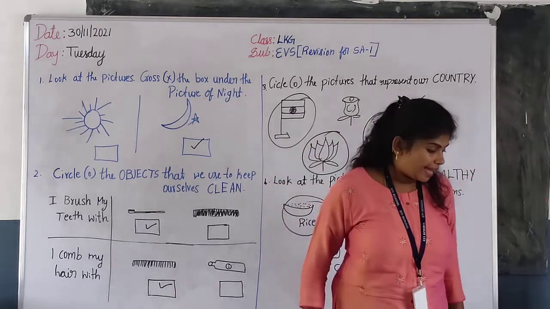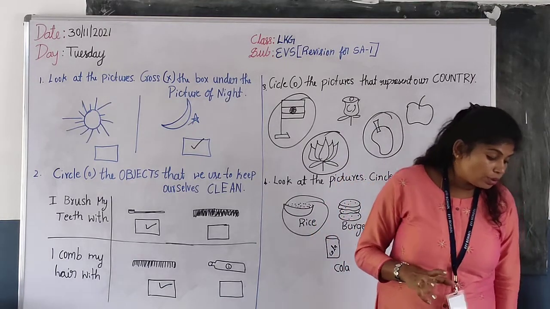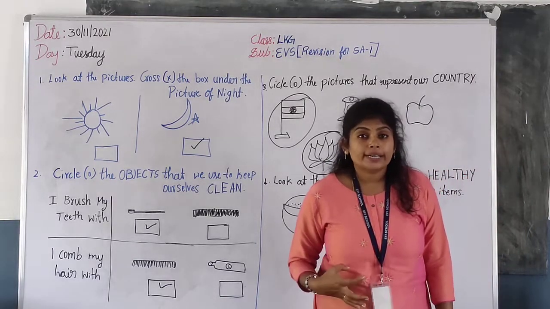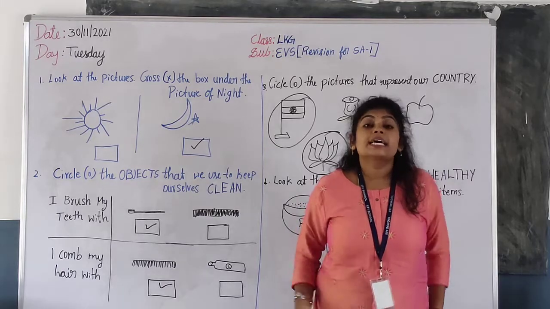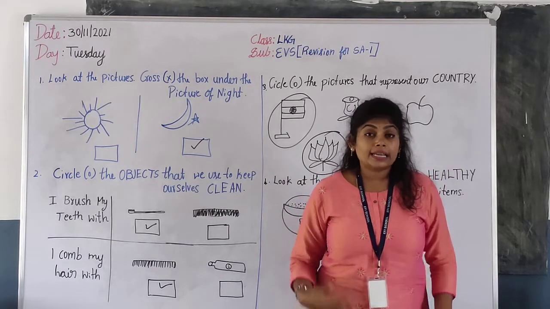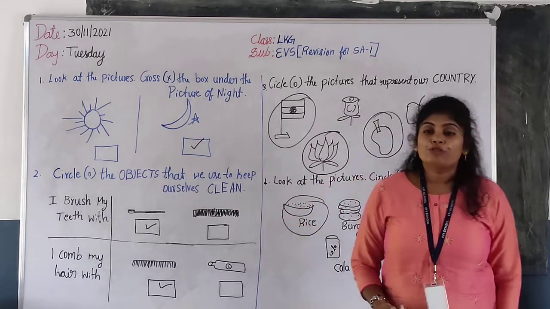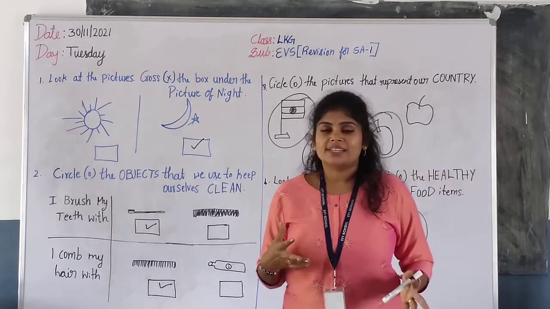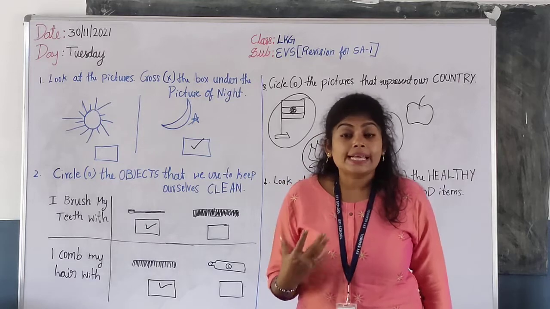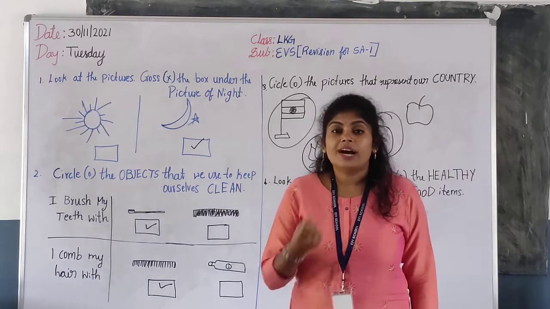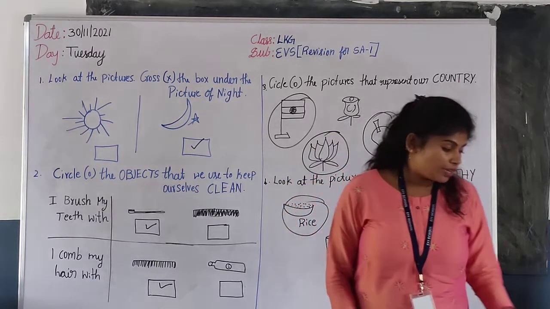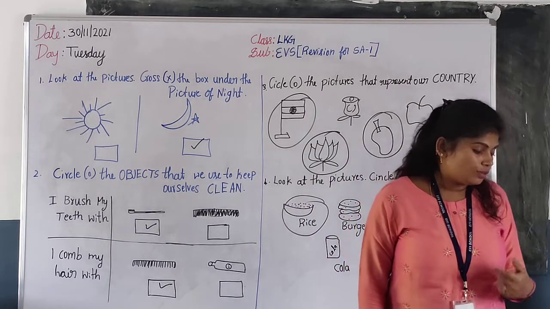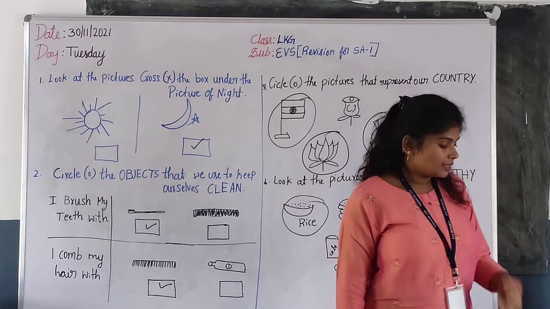So, you have to know which body part is helping us in which way. For example, we are tasting the food, right? It is very sweet. It is very salty. How are we tasting the food? With help of our tongue, right?